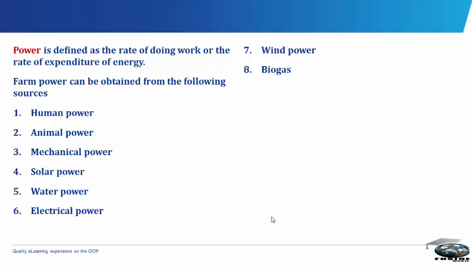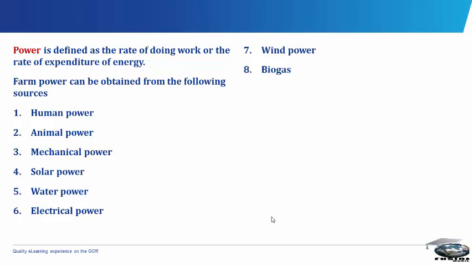Solar power is required in the following farm operations: one, in the generation of electricity or electrical power, for processing farm produce, for heating the farmstead, and also solar energy is used by crops for photosynthesis. It can be used for several farm operations.